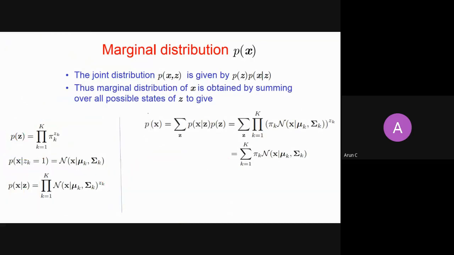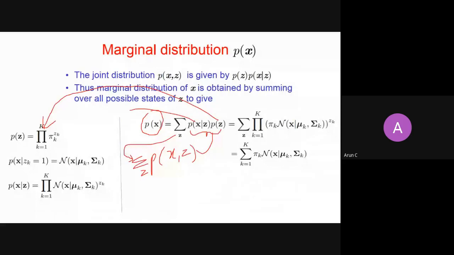Then I said that to write the probability of X, you can write it as a giant probability of X comma Z and just marginalize over Z. If you write this giant probability with the chain rule, this is how you can write it: probability of Z, probability of X given Z, and then the marginalization. I told you that the probability of Z you can write this way, and the conditional probability of X given Z you can write this way.